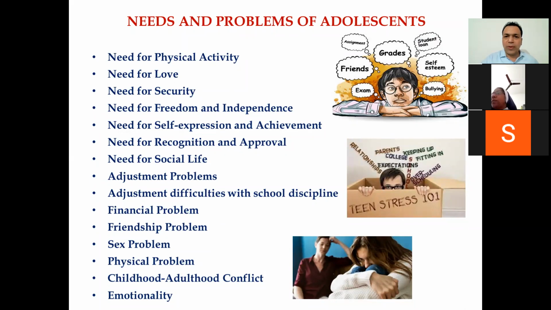So what are the needs and problems of adolescents? First is need for physical activity, need for love, need for security, need for freedom and independence, need for self-expression and achievement. There is also a need for recognition and approval in this period. Need for a social life, adjustment problems, adjustment difficulties with school, financial problems, friendship problems, sex problems, physical problems, childhood-adulthood conflict, emotionality, right? These are all the needs and problems of adolescents.